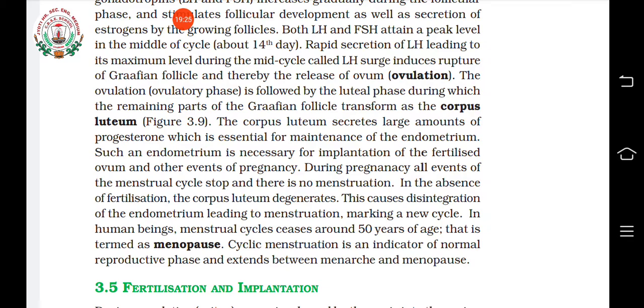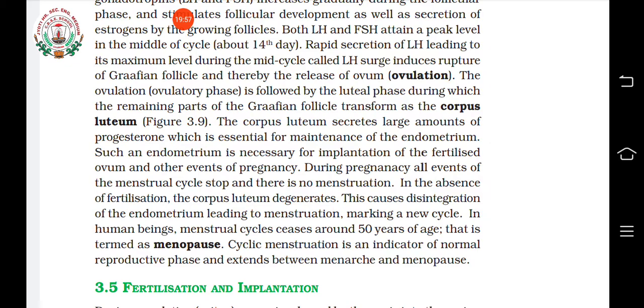Menstrual cycle happens, because if endometrium is maintained, what is needed? Progesterone is needed. And if fertilization does not happen, what will happen? The corpus luteum will not remain there. Okay, so corpus luteum will not remain means no progesterone will be there, and if progesterone is not there, what happens? Endometrium will degenerate. Disintegration of endometrium starts, and this will lead to the menstruation.